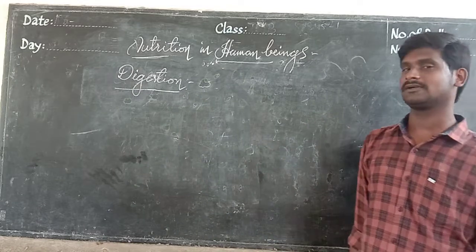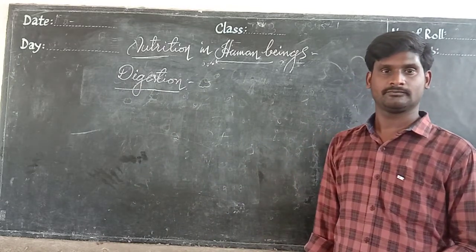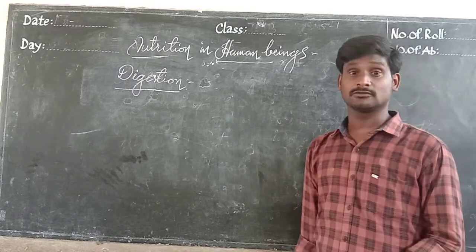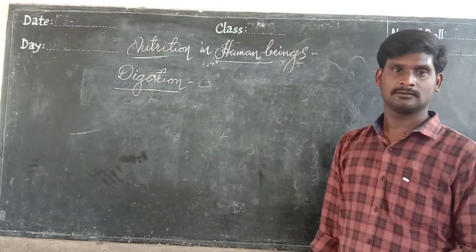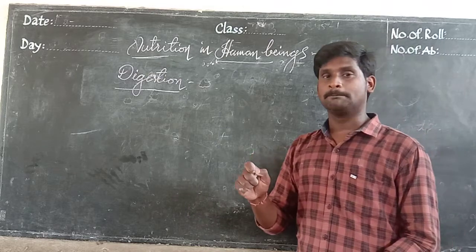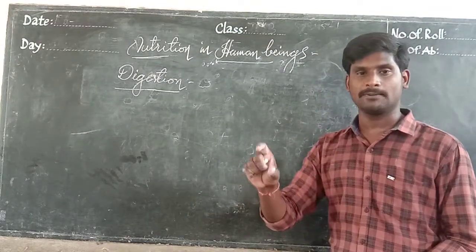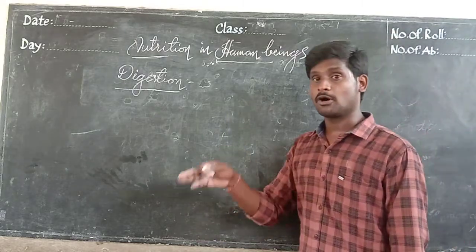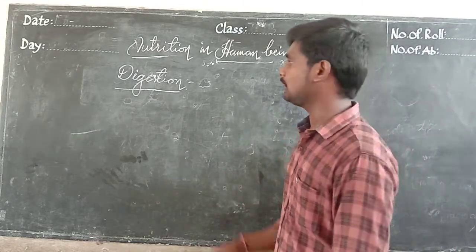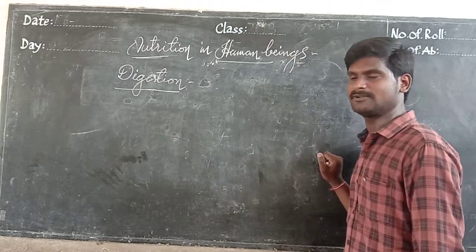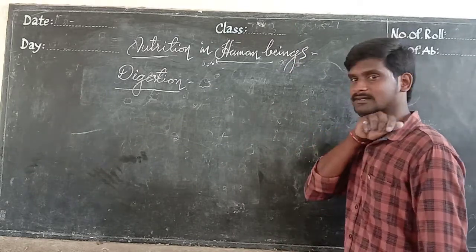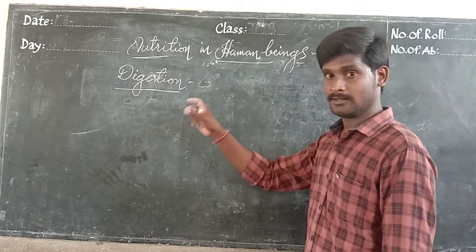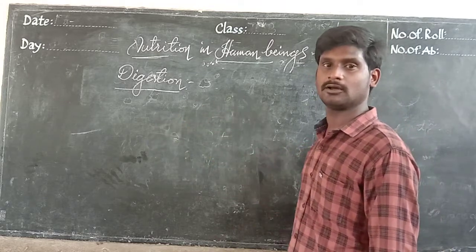What is the meaning of the word digestion? Can you say the definition of digestion? The meaning of the word digestion is the breaking down of complex food material into simple material. Complex material means the plenty of mixing of all materials. Breaking down complex items into simple material is called digestion.